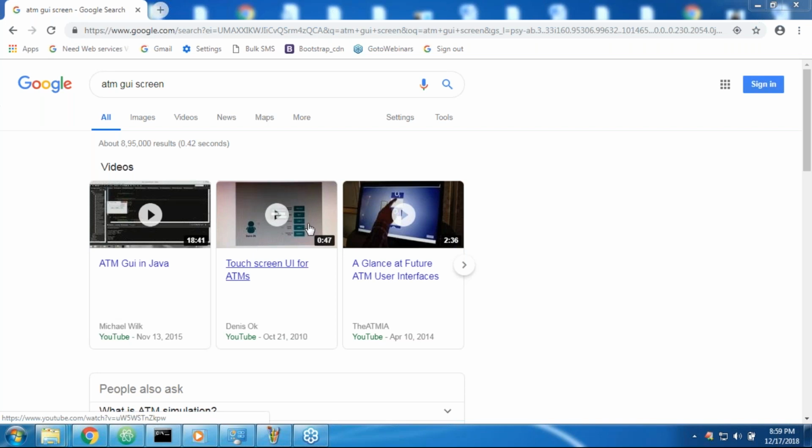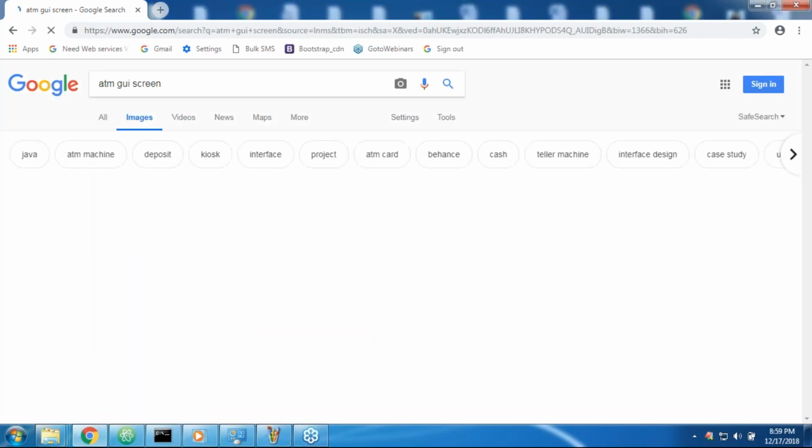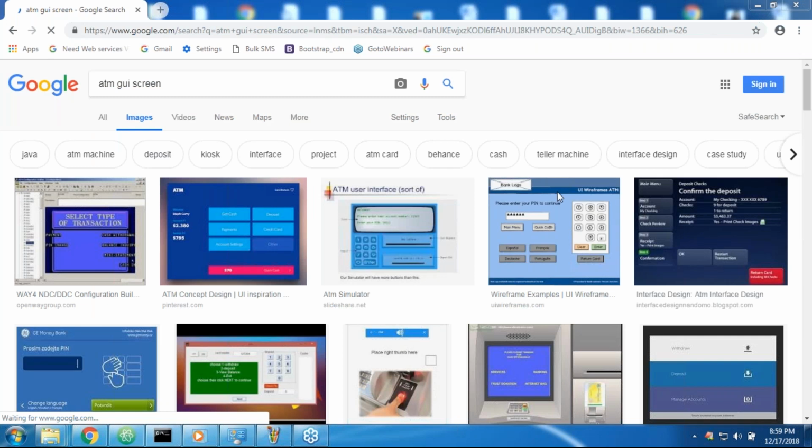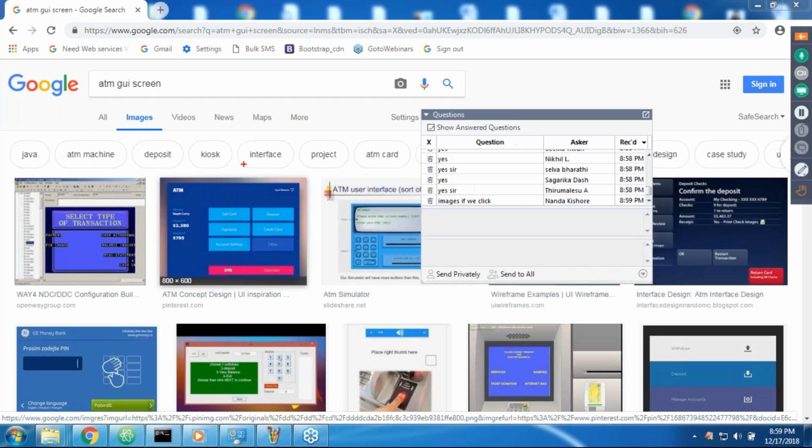If you want to get withdraw functionality, here the withdraw button will be there. You just click the withdraw function, then automatically you will get the option for how much you want to withdraw. Similarly, if you want to check balance inquiry, the corresponding balance inquiry button will be there. By using that, you can check.